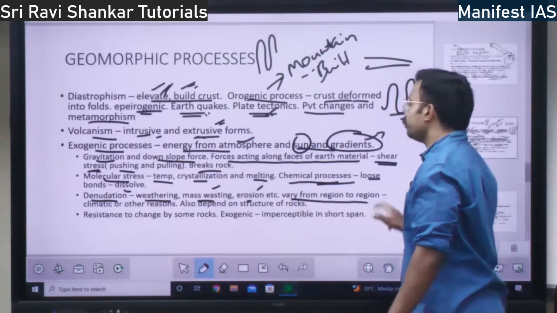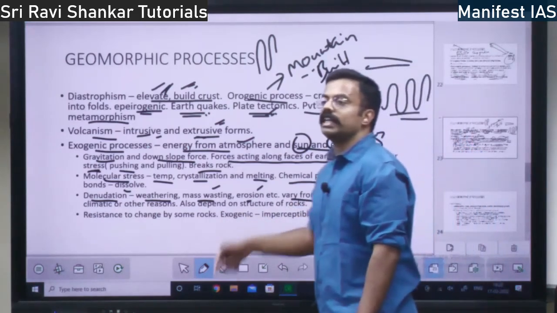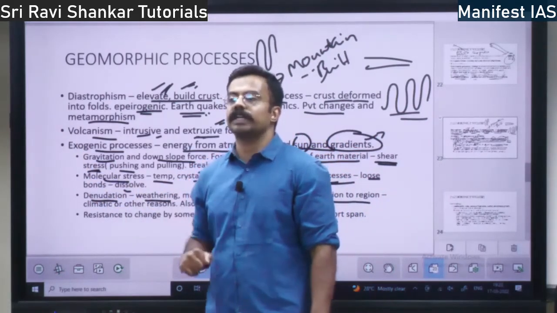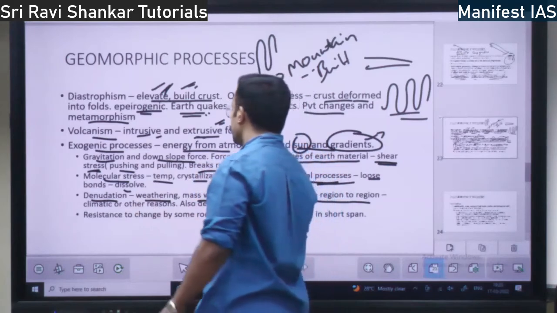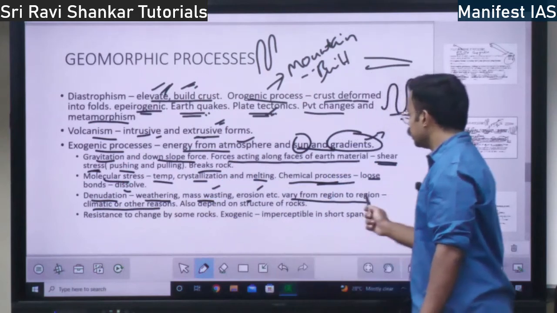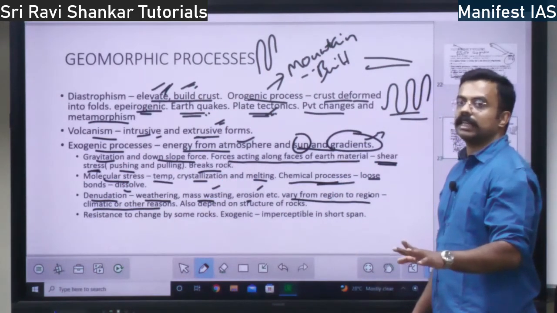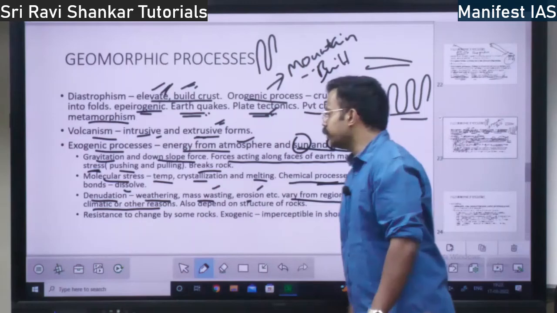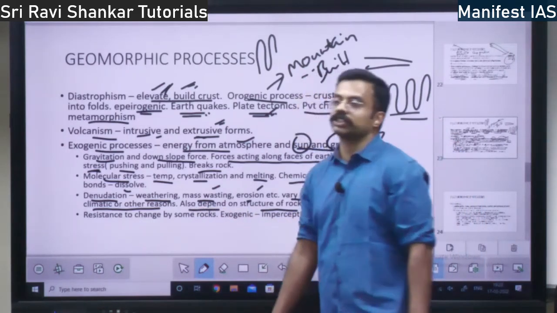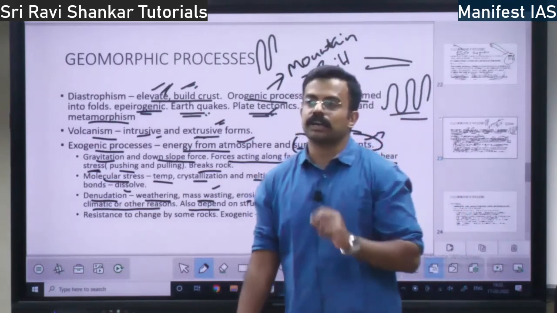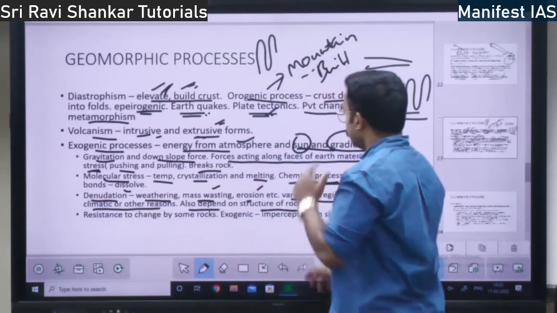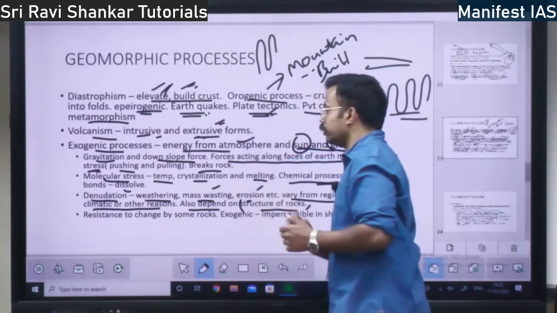So these vary from region to region. Denudation varies from region to region because the pressure, volume and temperature change from region to region. Because of climatic or other reasons, climate and other things change across regions, because of which denudation also varies. Also, denudation depends on the structure of the rocks. What is the structure of the rock? That will also determine the denudation, right?